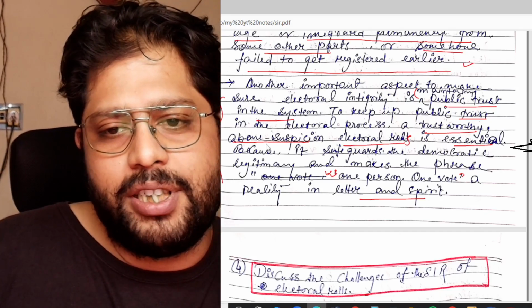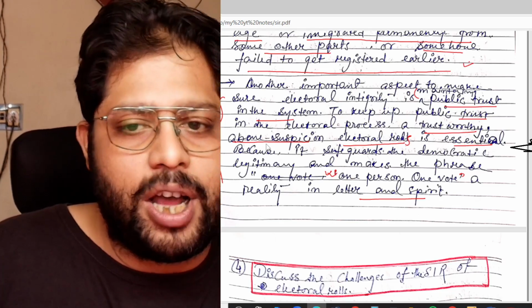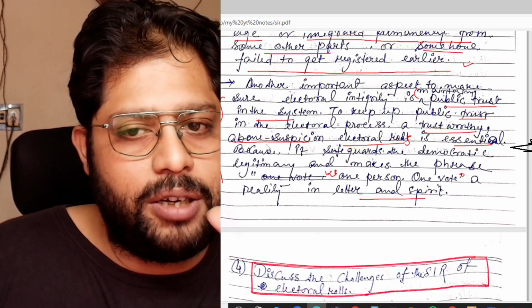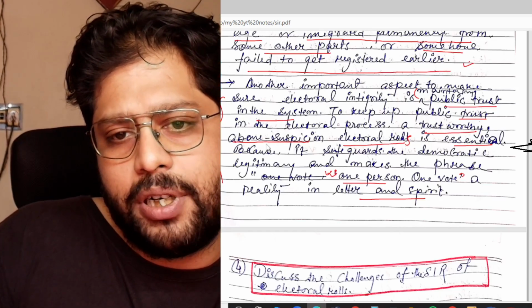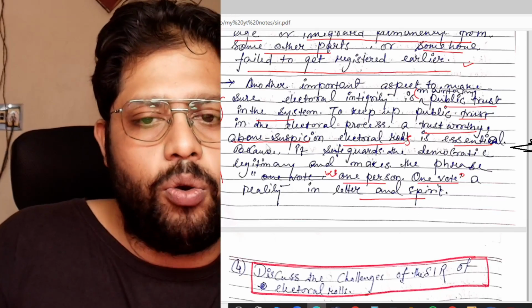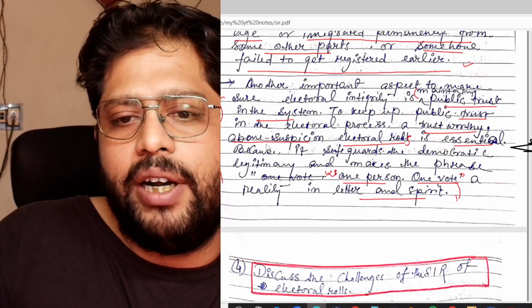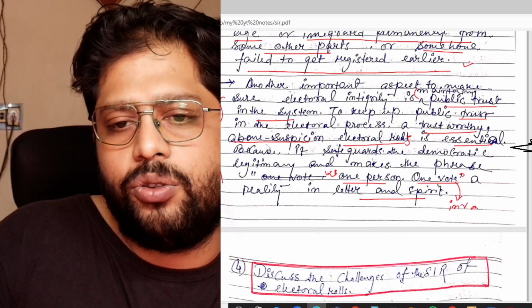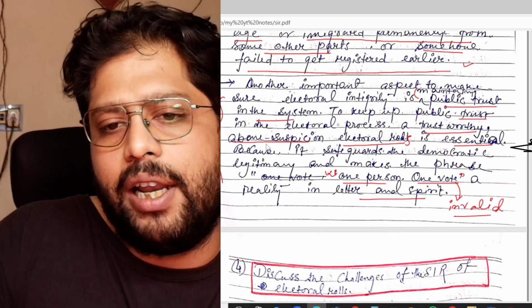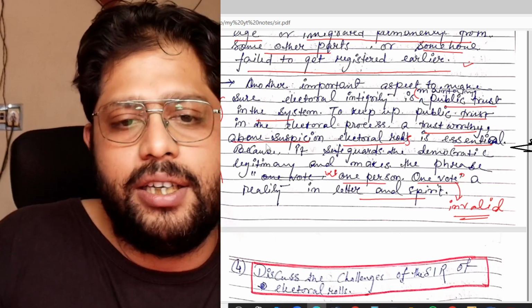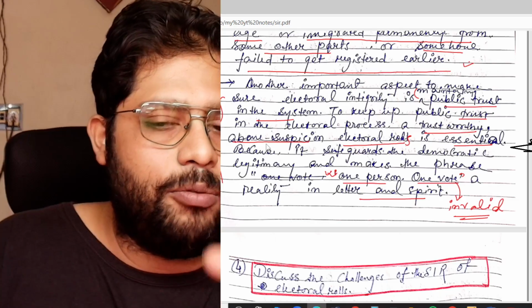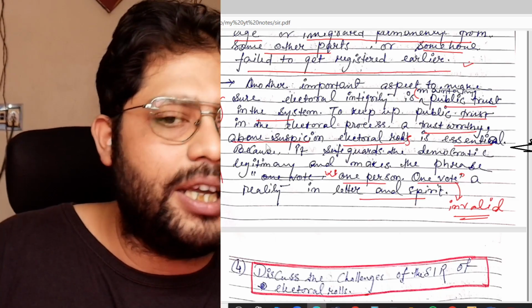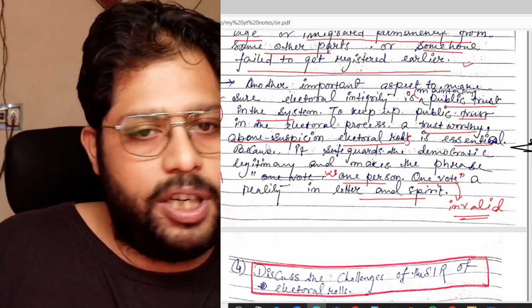Now if that person is allowed to cast his vote in both constituencies, then the phrase "one person, one vote" will be invalid. So to make it a reality in letter and spirit, we have to ensure that one person is registered in a single constituency, not in 2 or 3 constituencies.